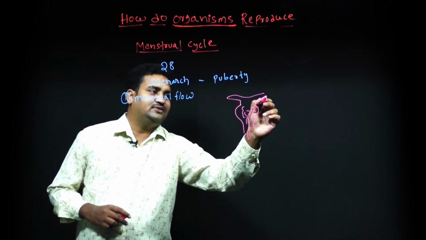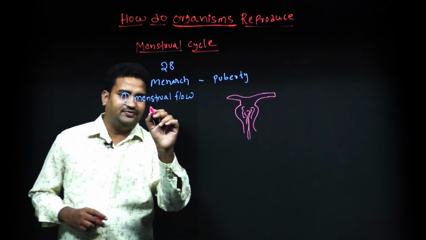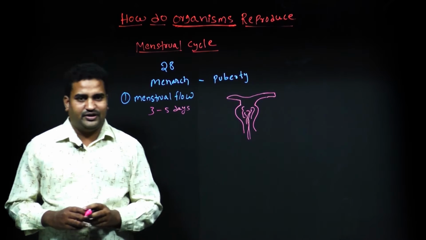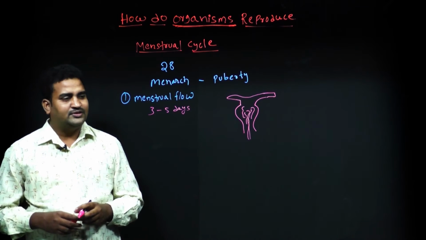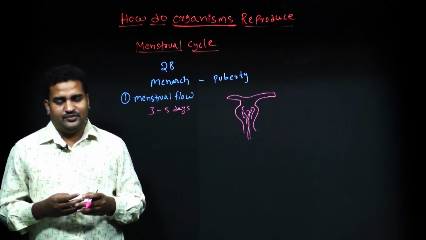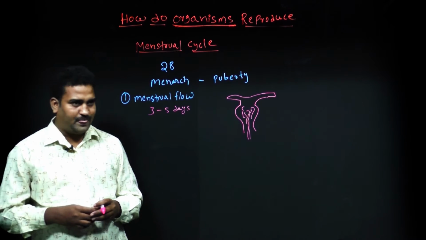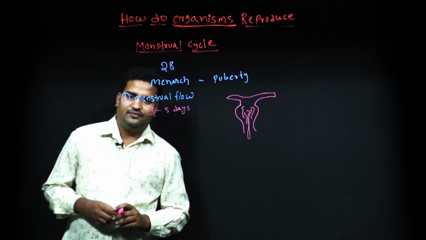This occurs for 3 to 5 days in females. So what happens in the menstrual flow? Rupture of the endometrium occurs and it falls off through the vagina. It occurs for 3 to 5 days.